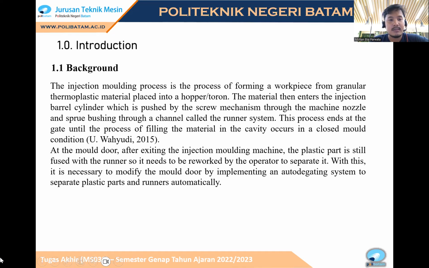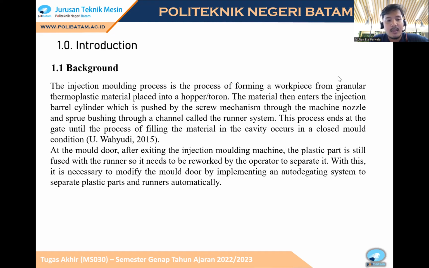Okay, introduction, background. The injection molding process is the process of forming a workpiece from granular thermoplastic material placed into a hopper. The material then enters the injection barrel cylinder, which is pushed by the screw mechanism through the machine nozzle and screw bushing through a channel called the runner system. This process ends at the gate until the process of filling the material in the cavity occurs in a closed